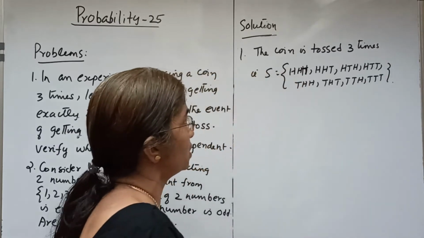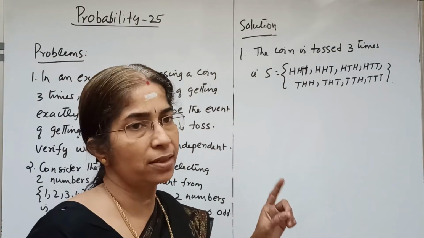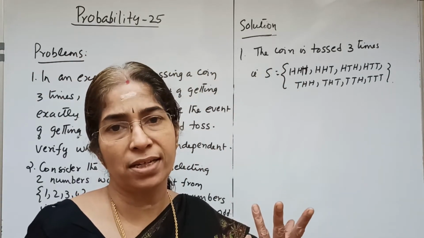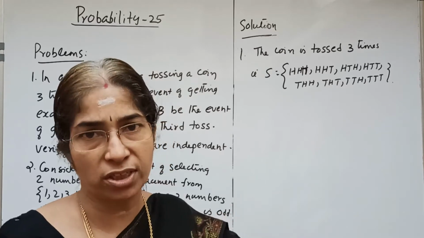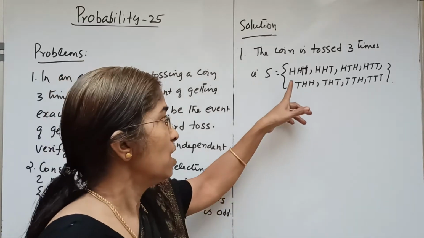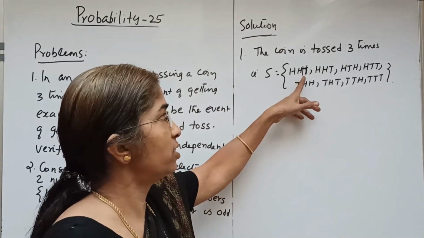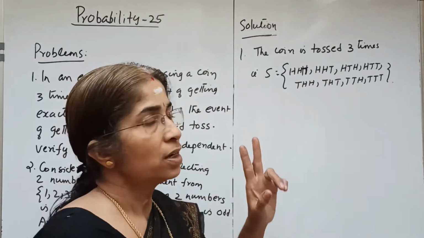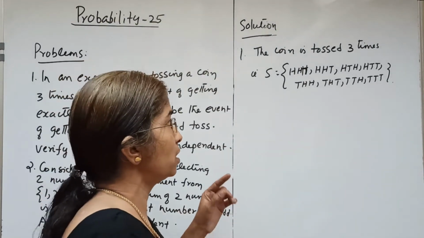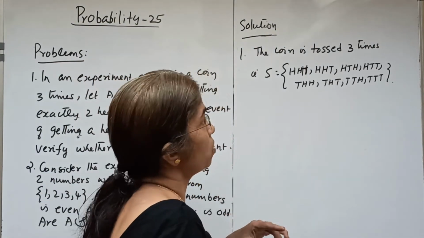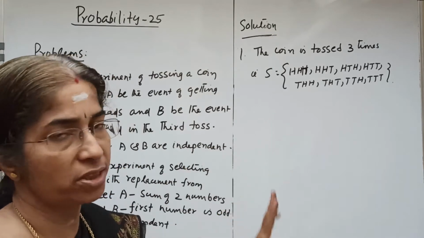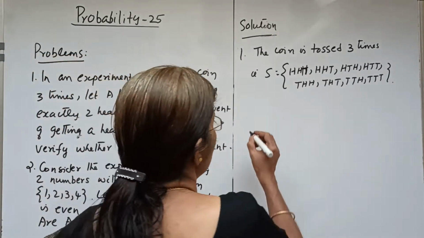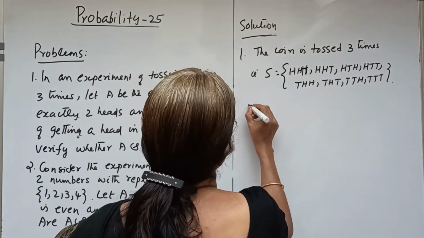I have taken HH, HT, TH, TT as the sample space for 2 coins, and I have added H first, then T next for each of these outcomes. Now let us define A.